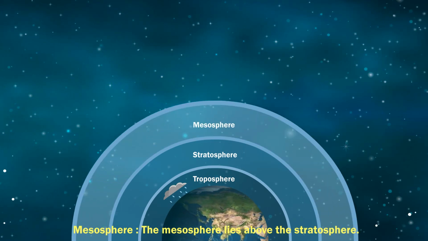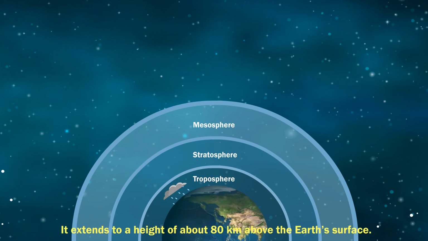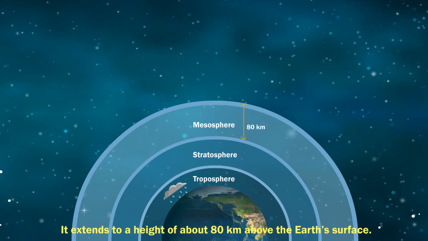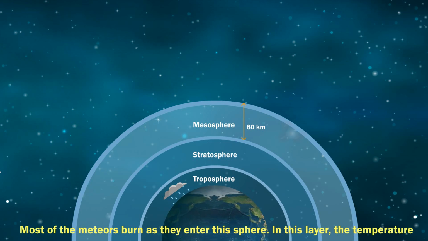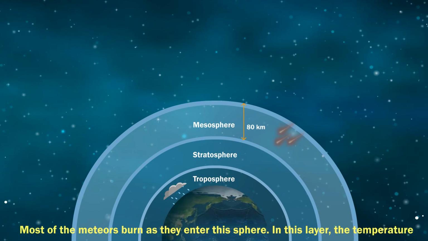Mesosphere. The mesosphere lies above the stratosphere. It extends to a height of about 80 kilometers above the Earth's surface. Most of the meteors burn as they enter this sphere.